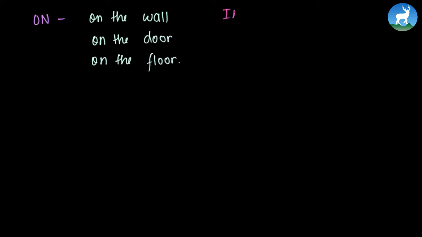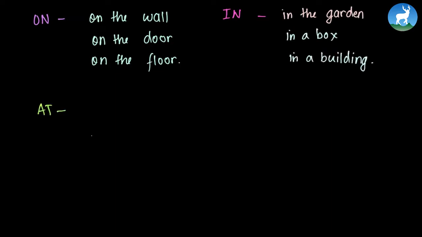So when on is used for surface, we can always say on the wall or on the door and on the floor. Similarly, in can be used for an enclosed surface or boundary. So we can say in the garden, in the room, in a box, or even in a building. At is generally used for points. So we can say at the bus stop. So bus stop is a very specific point, at the entrance.